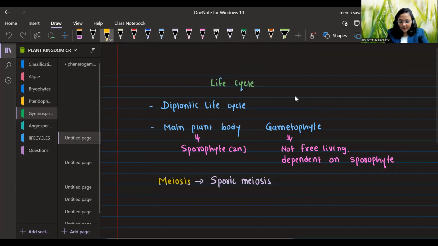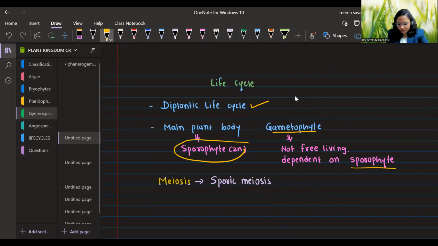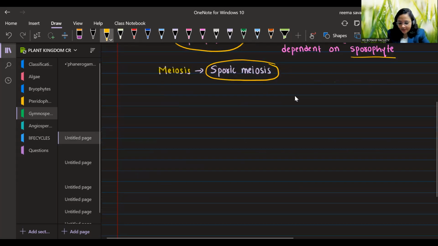Next one, their life cycle. So they have diplontic life cycle. Gymnosperm and angiosperm both have diplontic life cycle, means their main plant body is sporophyte and their gametophyte is not free living, it is dependent on sporophyte, and they show meiosis. So which meiosis is there? Sporic meiosis to form the spore. So which two types of spores will be formed? Microspores and megaspores. Which condition is there? Homosporous or heterosporous? It is heterosporous.